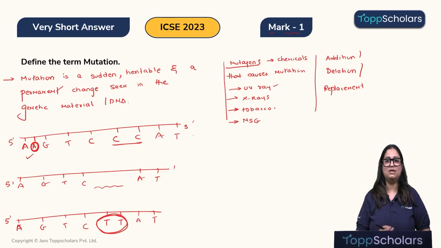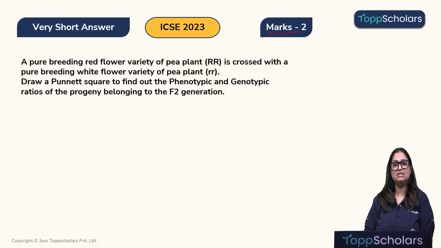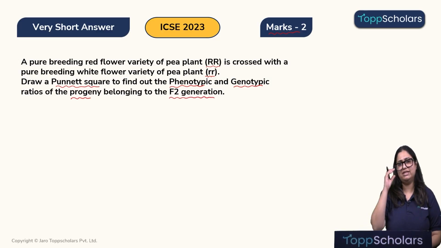Now, let's move ahead. So now let's look at the 2-marker question which was asked in the year 2023. A pure breeding red flower variety of the pea plant, capital R, is crossed with a pure breeding white flower variety of the pea plant, that is small r, small r. Draw a Punnett square to find out the phenotypic and the genotypic ratio of the progeny belonging to the F2 generation. Alright, so let's quickly do it.